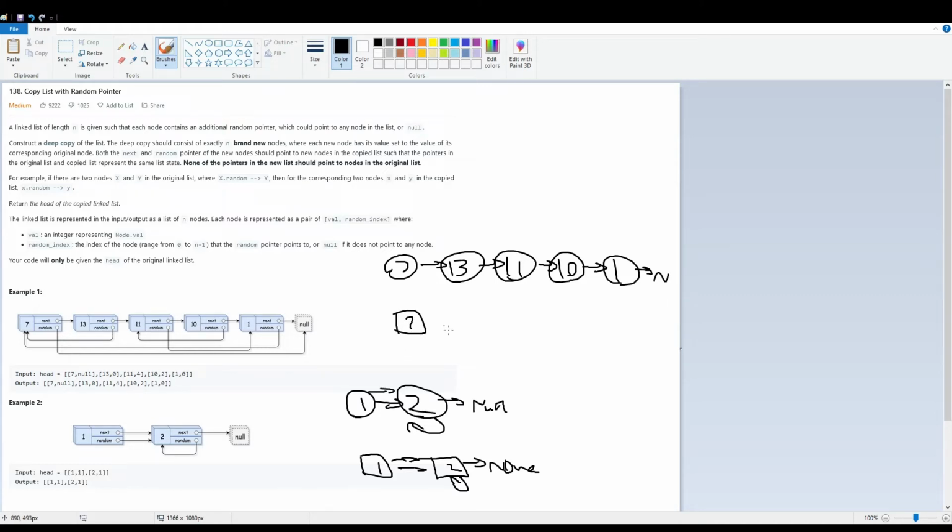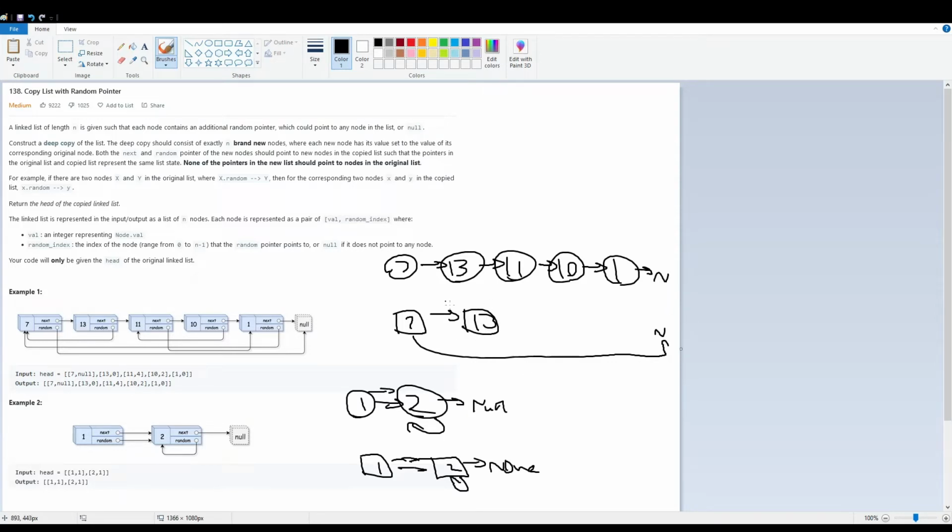node objects. So we create a 7 here, and then as we create these new node objects, we see what it points to in the next pointer and the random pointer. So we see this points to 13, so we create a 13, and this random points to null, so have that random point to null. And then similarly for 13, the problem is we already created 13 here. How do we prevent duplicate creations of nodes?